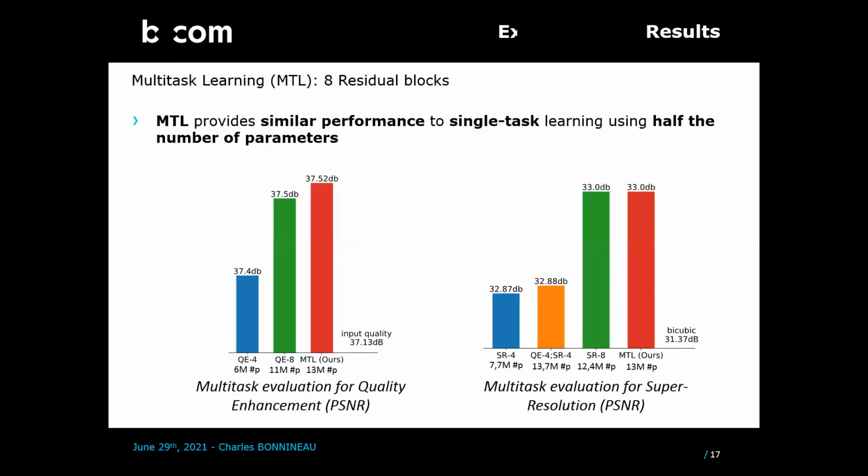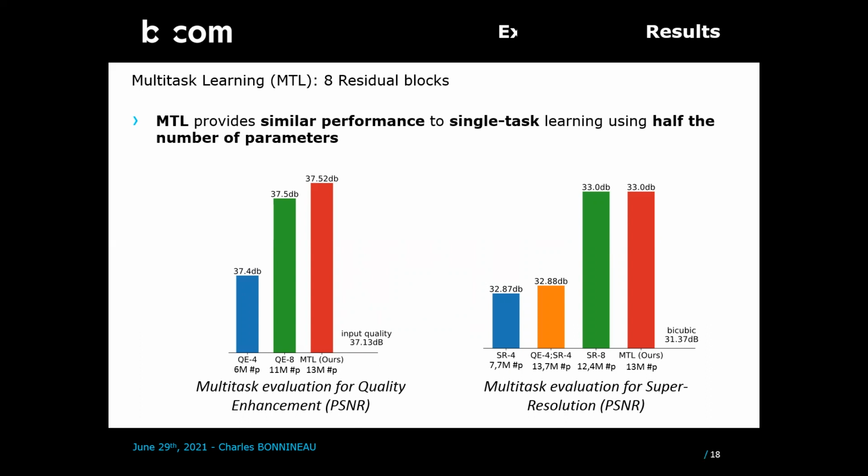For the multitask learning evaluation, we compare our approach with single-task networks trained for each task. We also include a sequential configuration for super resolution, here in orange, where quality enhancement is applied before super resolution processing. If we look at the red and green bars, we observe that for the same number of parameters, our approach proposes similar performance to two task-specific networks while allowing both tasks to be performed.